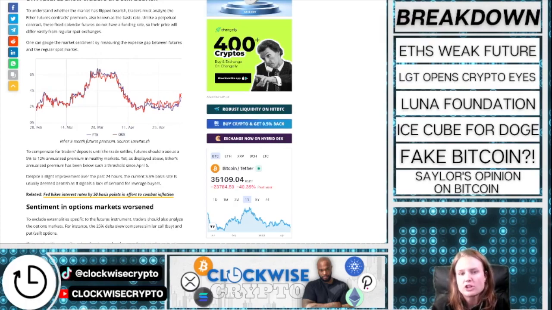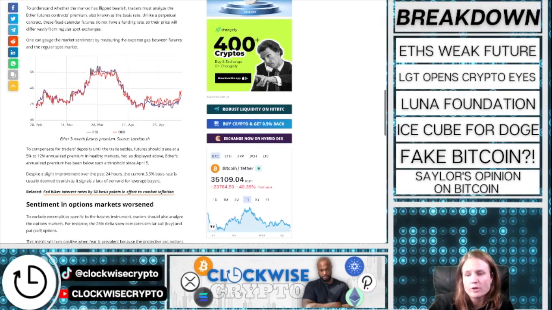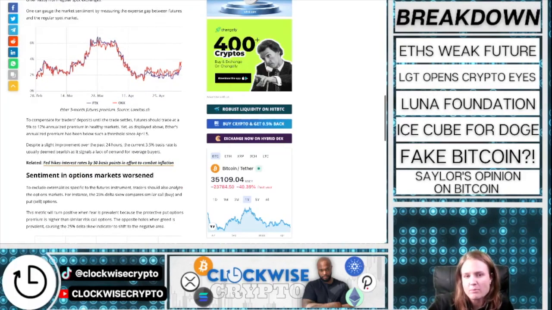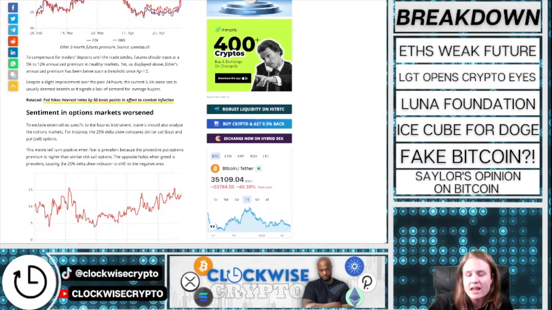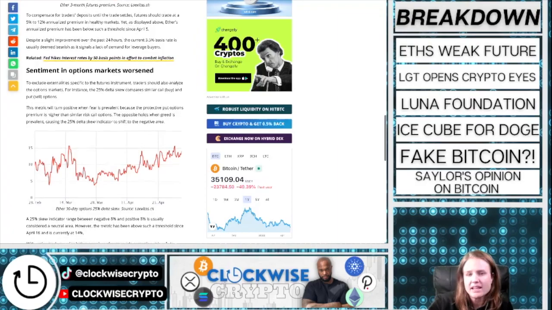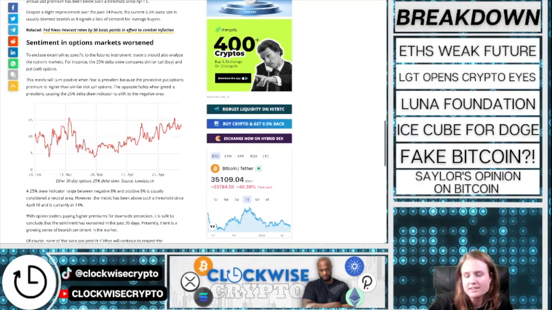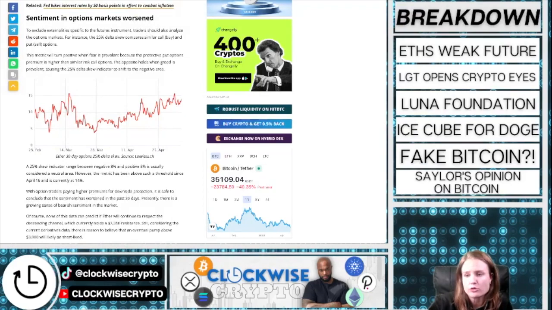To get a full picture of the futures market, traders should also look at the options markets. For example, the 25% delta skew compares similar call or buy and put sell options. This metric will turn positive when fear is prevalent because the protective put options premium is higher than similar risk call options. The opposite holds when greed is prevalent, causing the 25% delta skew indicator to shift to the negative area. A 25% skew indicator range between -8% and +8% is usually considered a neutral area.